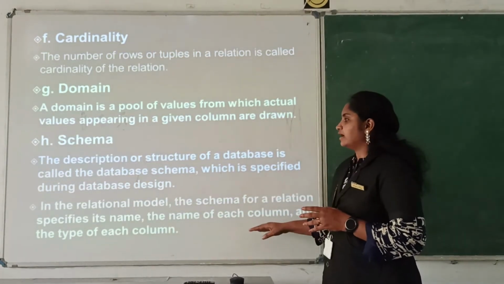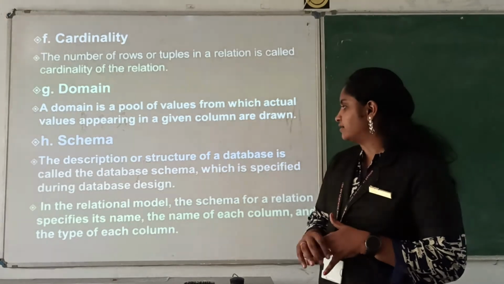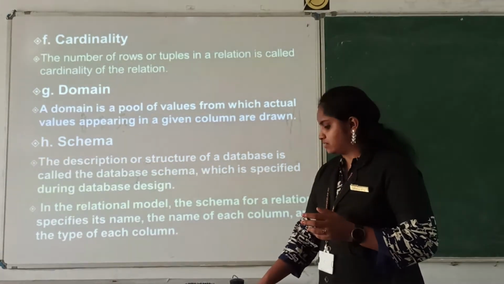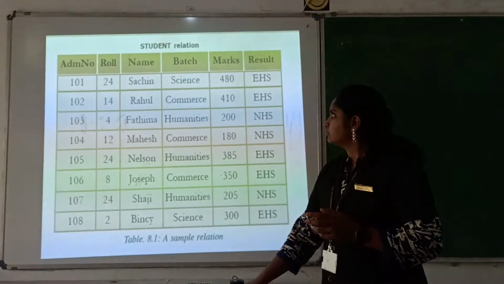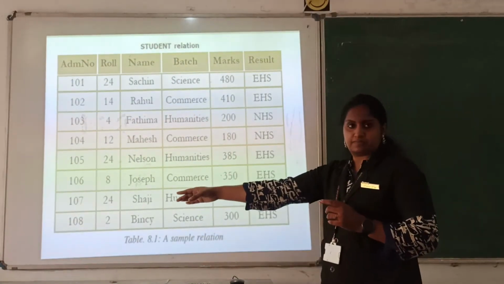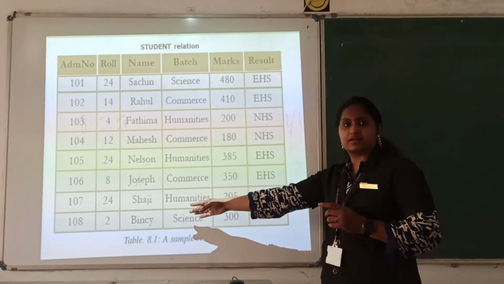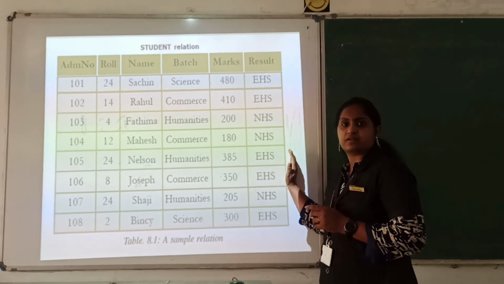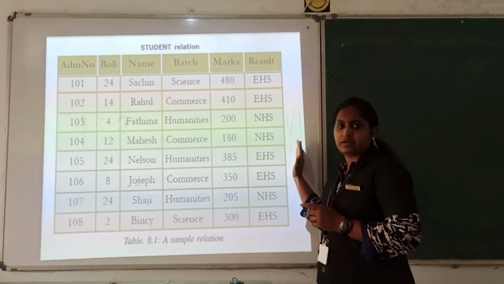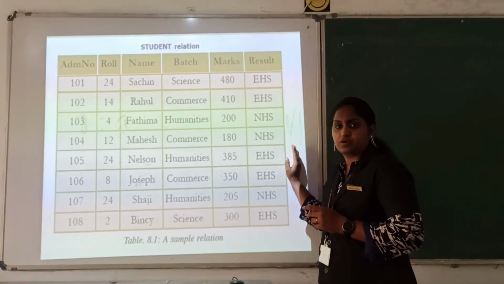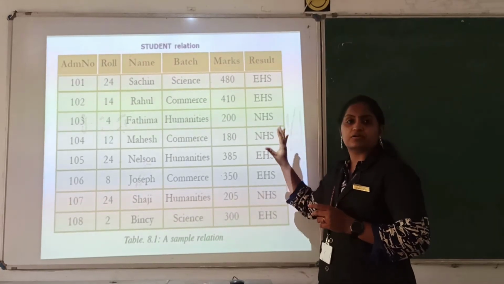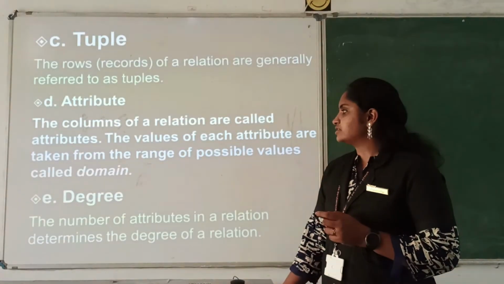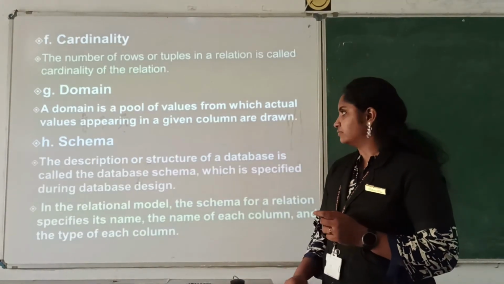And another one is in the relation model. The schema is related with the name of each column and its type. Here we have admission number, it is number type. Clear? In name we have used text. If it is date of birth, we will use the date data type. Okay. So the particular data type and the memory allocation we are specifying during the design. Such content is known as schema.